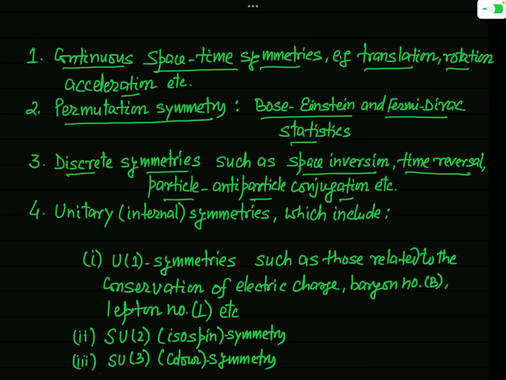For example, you have definitely studied in the previous lecture the process of beta decay, and you have seen that parity violation takes place in beta decay. It means parity does not remain conserved in beta decay, and you know that beta decay is just an example of weak interaction.